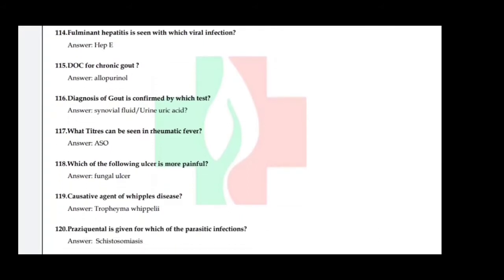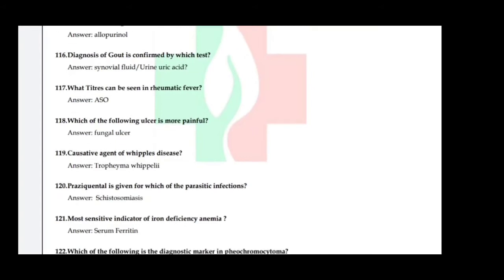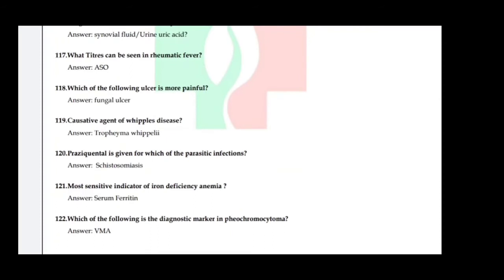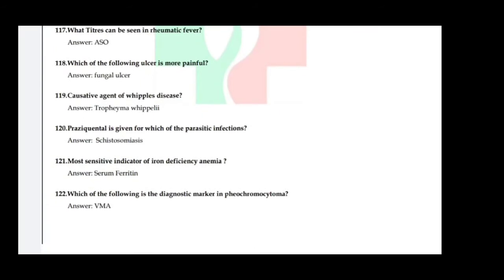Next one, diagnosis of gout is confirmed by which test? Answer is synovial fluid or urine uric acid test. Next one, what titer can be seen in rheumatic fever? Answer is ASO, anti-streptolysin O titer. Which of the following ulcers is more painful? Answer is fungal ulcer. Causative agent of Whipple's disease, Tropheryma whipplei.